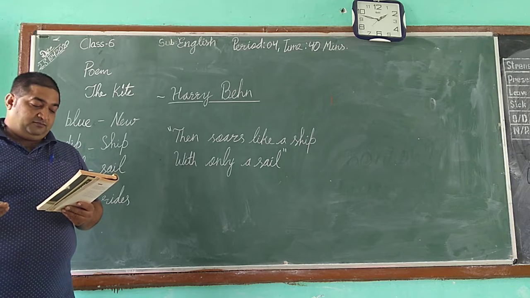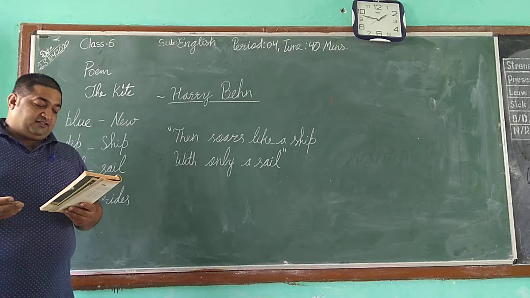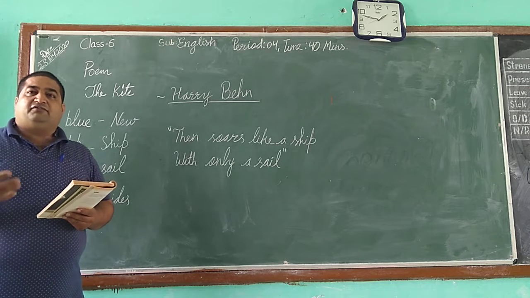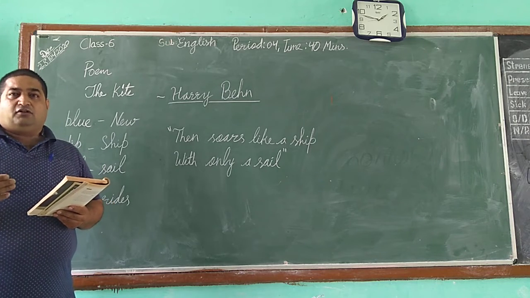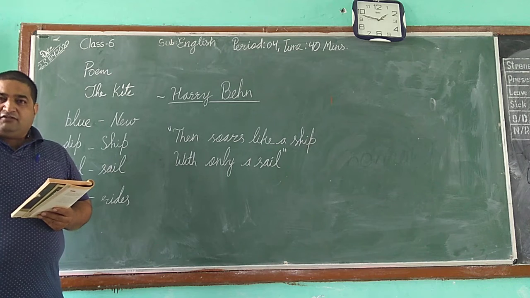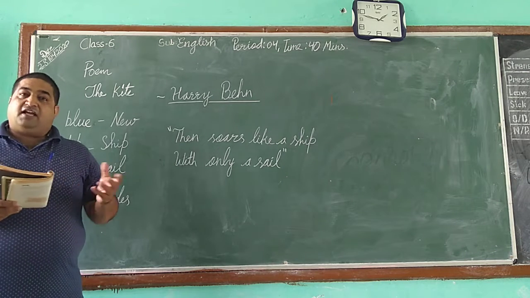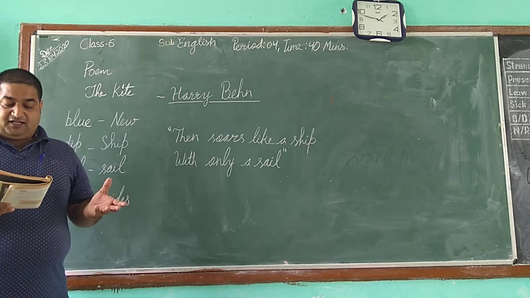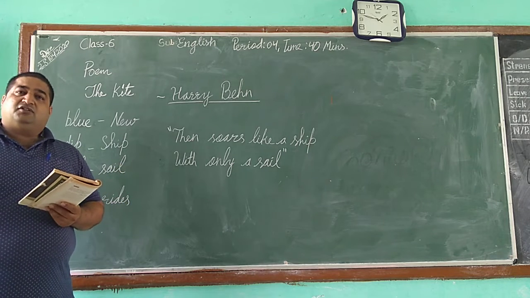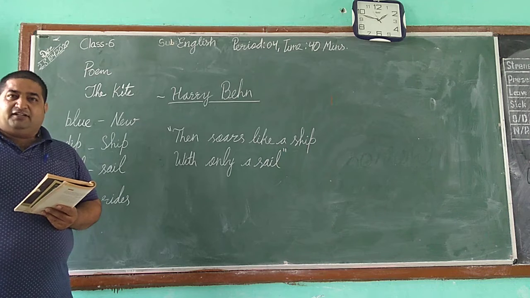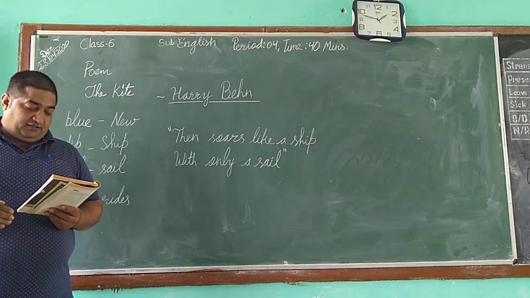and it looks very beautiful. Then seems to rest as the wind falls. As soon as the wind gets loose, the wind falls, then the kite seems to have rest. It comes down, and the flyer, the person who is flying the kite, sees the kite is not going upward because it has lost its wind.